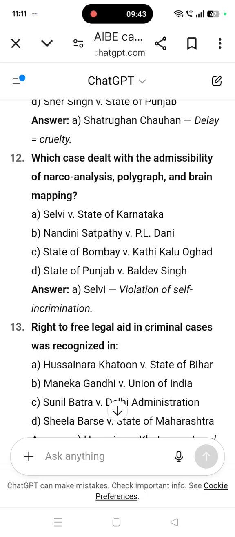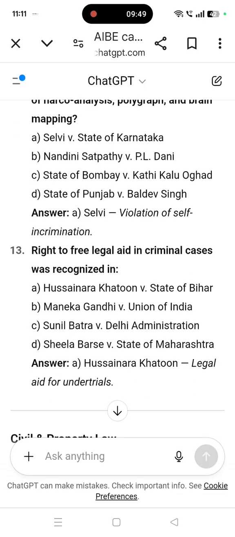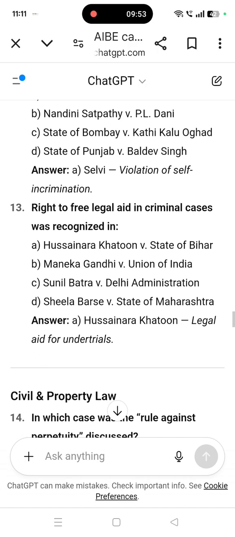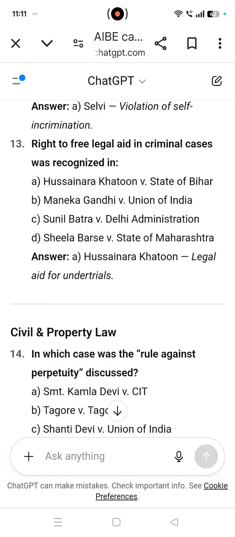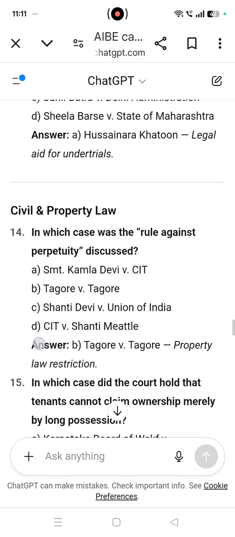Selvi versus State of Karnataka. Violation of self incrimination. Right to free legal aid in criminal cases was recognized in Hussainara Khatoon versus State of Bihar. That is legal aid for undertrials.